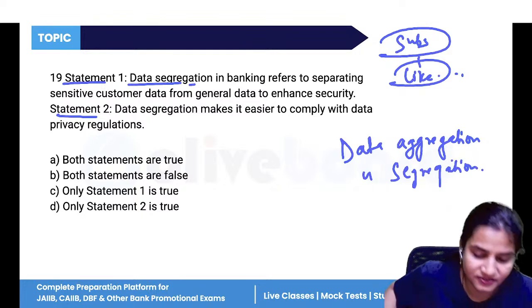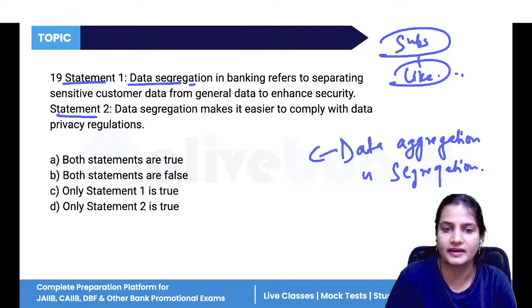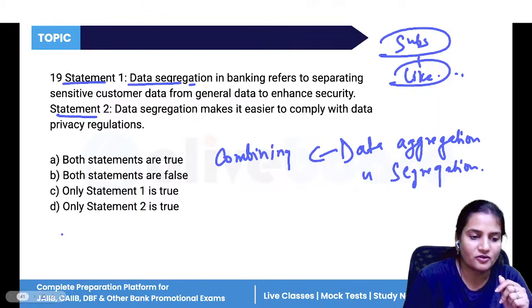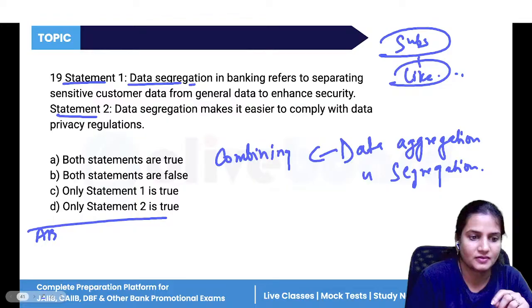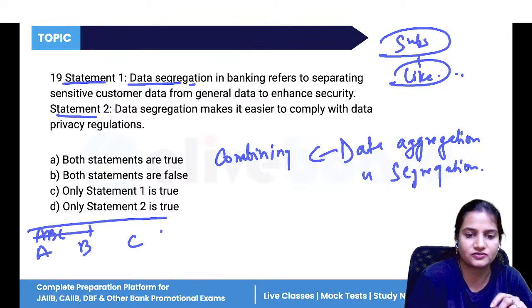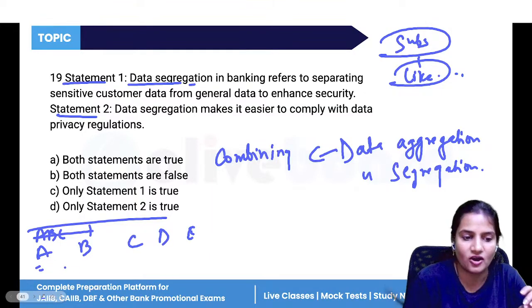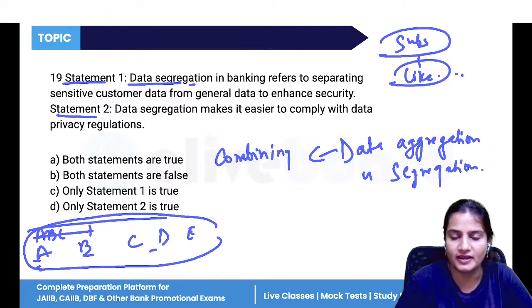Now, understand it, okay? Listen very carefully. Aggregation means combining data. Suppose you have the data of ABC school, let's take A school, B school, C school, D school, E school. How many students are there among all, how many are girls, how many are boys. So you have separate data. Now, if you are combining this data, that is called aggregation.